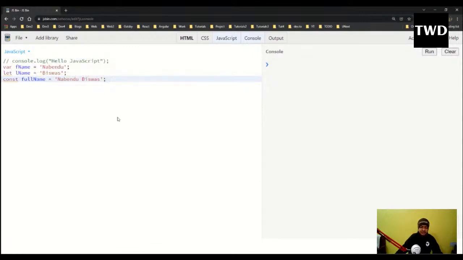Let and const were recently introduced in JavaScript in 2015. There were some major additions in the language, also known as ES6, which I am going to teach on the 4th day, because it's a bit advanced concept. First you have to learn JavaScript, and then come to ES6.